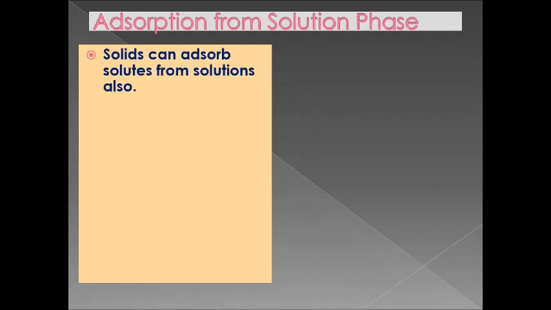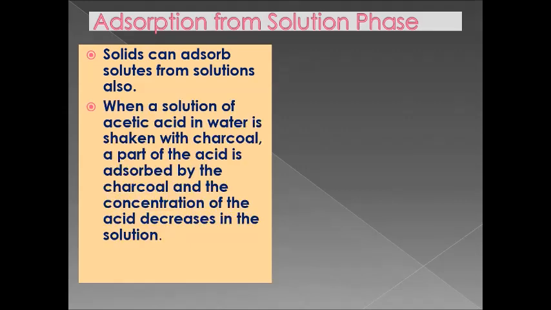Adsorption from solution phase: we can explain it as solids can adsorb solutes from solution also. When a solution of acetic acid in water is shaken with charcoal, a part of the acid is adsorbed by the charcoal and the concentration of the acid decreases in the solution. This is an example of the solution phase.